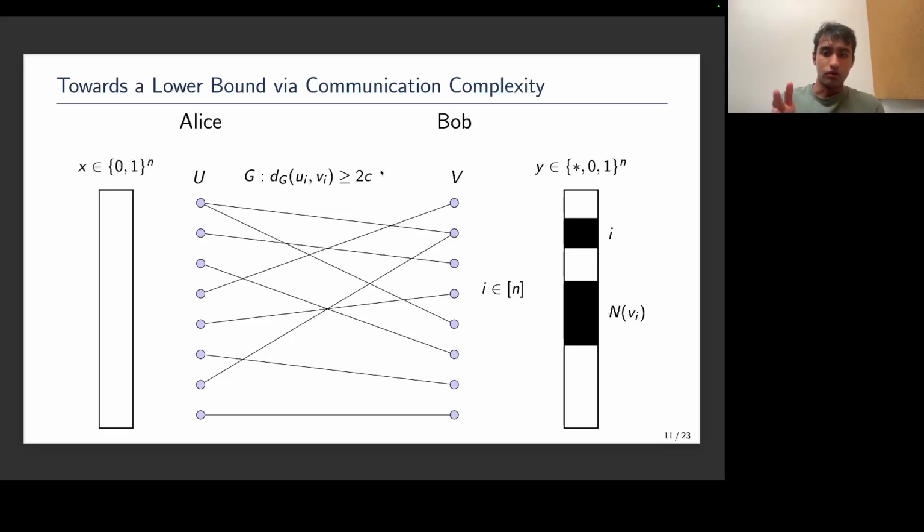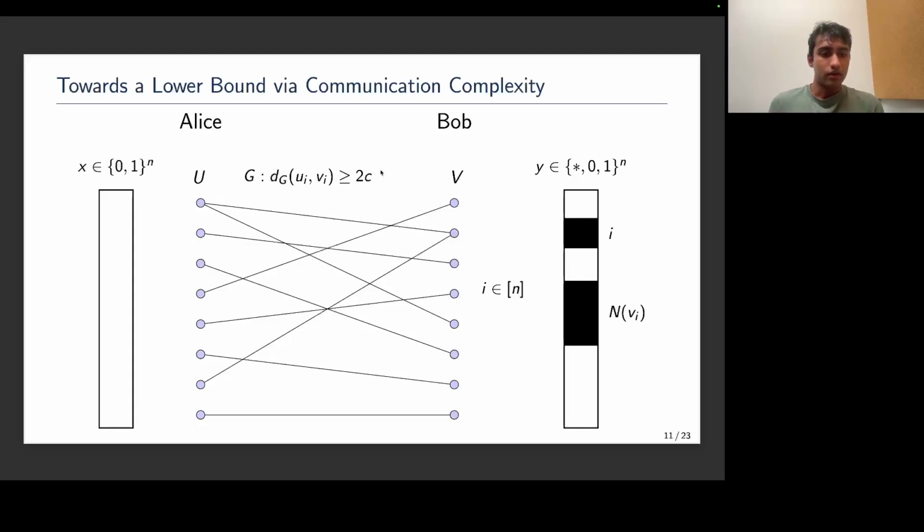And I'll think of the vertices u as corresponding to Alice, the vertices v corresponding to Bob, and I'll think of Alice's input, the n-bit string, as encoding a subset of the vertices of u. Bob again gets this index i, and the information he gets is a bit string y that almost looks exactly like Alice's x bit string, except in a few crucial indices.